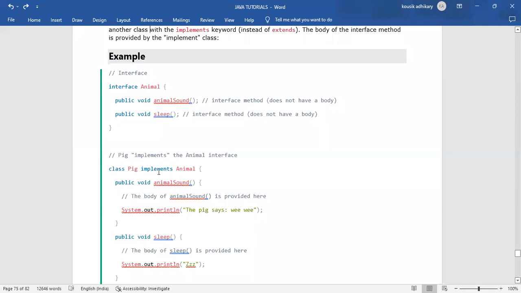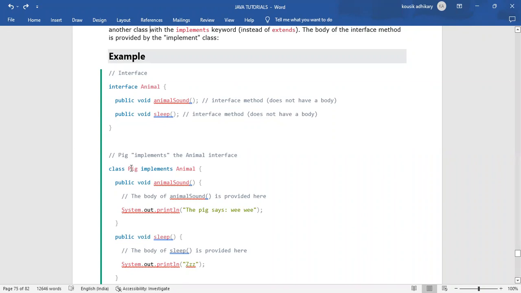So instead of the extend keyword, we will use implements. Class Pig implements Animal. Public void animalSound, the same abstract method, we can give a body to that abstract method by using the subclass.